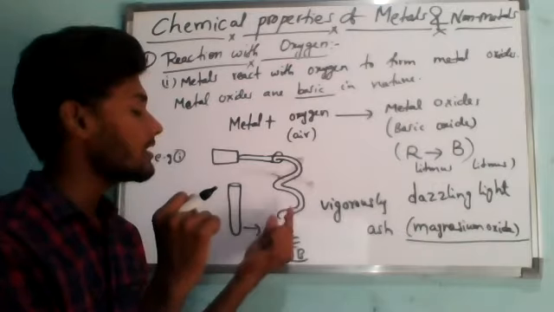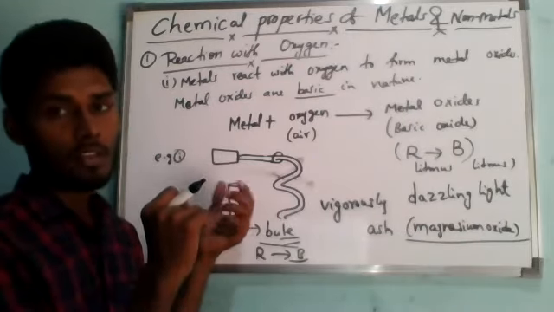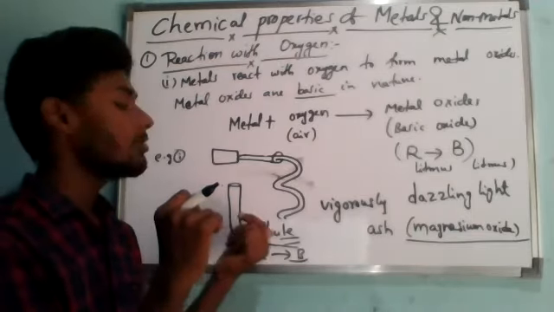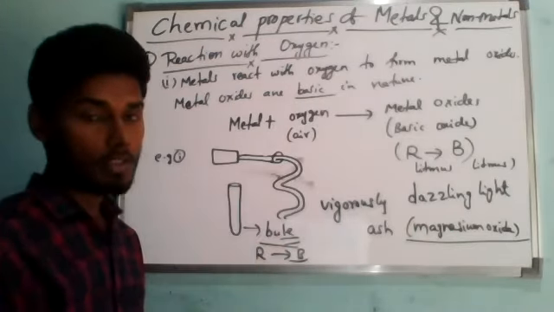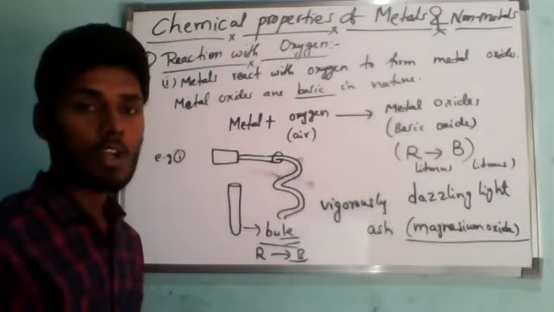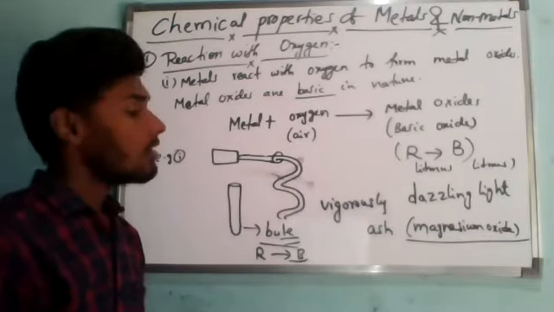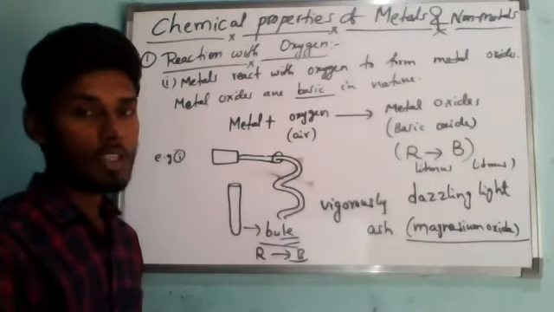Hold the magnesium strip with a holder, a pair of tongs, and only then keep it on the fire. Don't try to catch it with your hand, because a burning action is very dangerous. So this is the activity of magnesium converting into magnesium oxide.